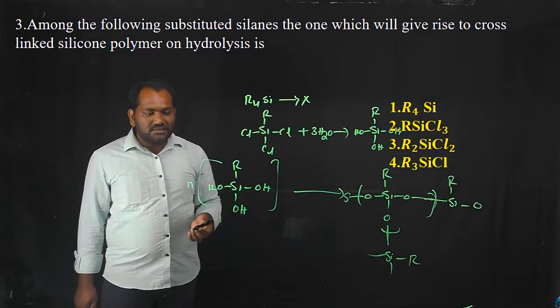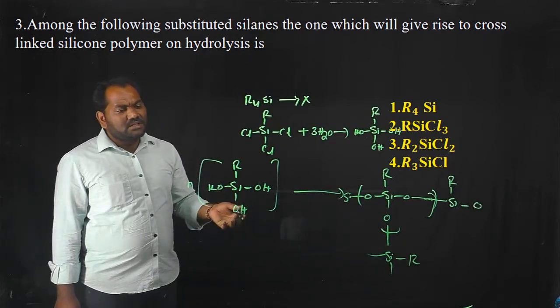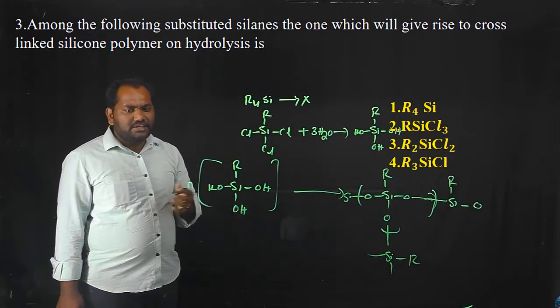In the case of the third one, it can form a straight chain polymer.